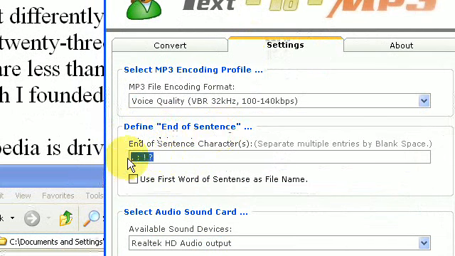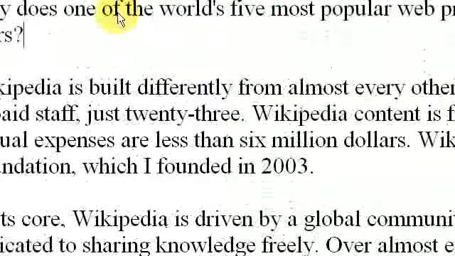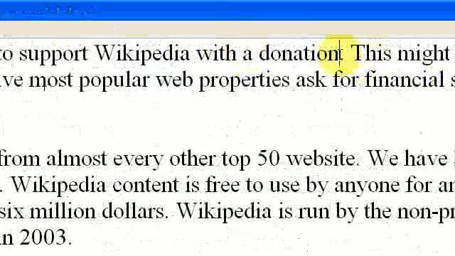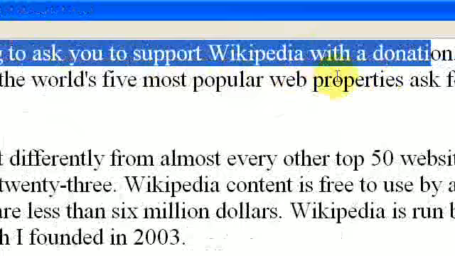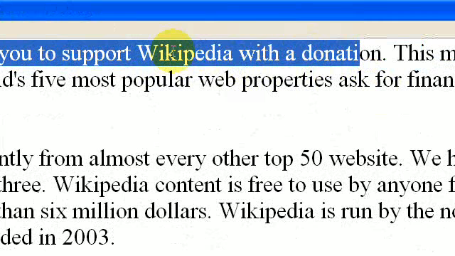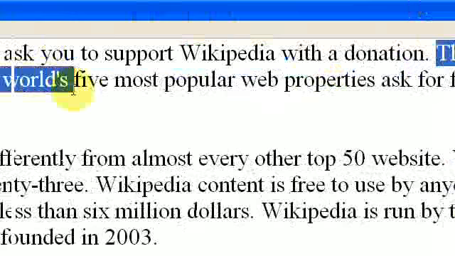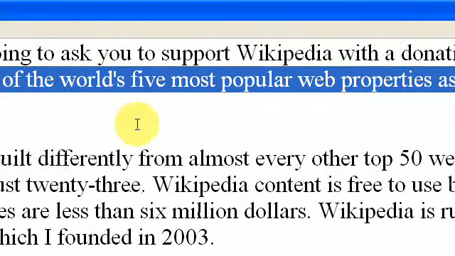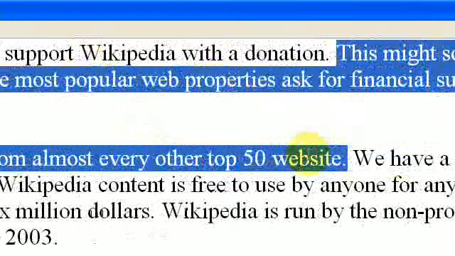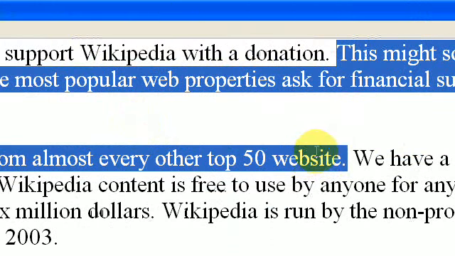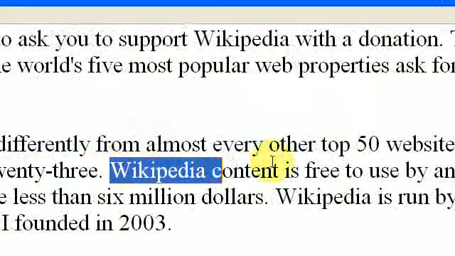So we can just put a period and then save the settings, and it'll go through this entire text, and as soon as it finds a period, it'll take all the text before that. Today I'm going to ask you to support Wikipedia with a donation, and it'll convert that into one MP3 file. Then it'll go down and find the next period. There's a colon. Oh, there's a question mark, no period yet. So it'll go all the way here, and all this stuff in blue from the previous one, it'll convert into the next MP3 file, and so on. Up there's the next period to convert that. So that's considered a sentence.